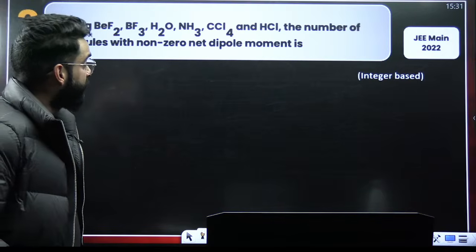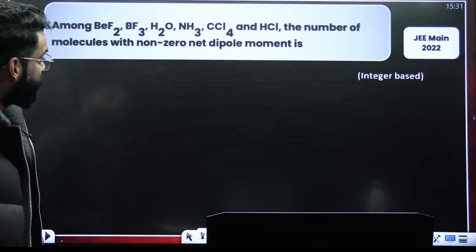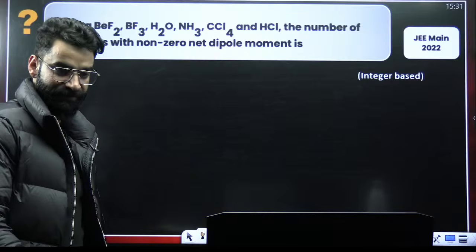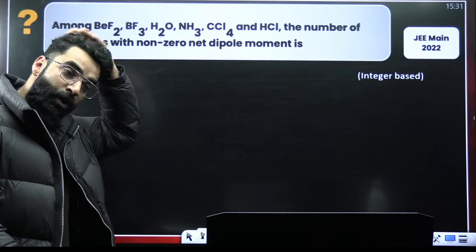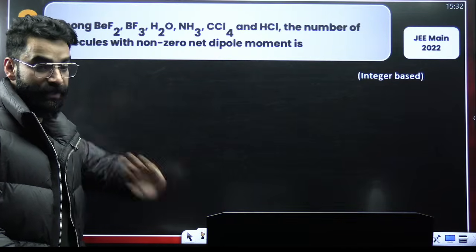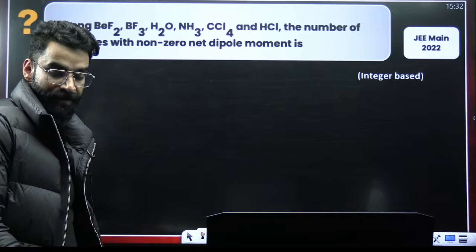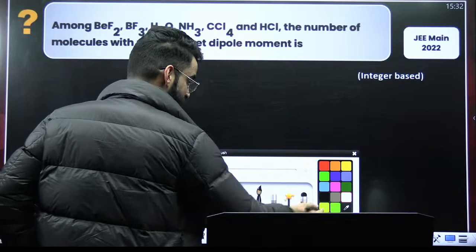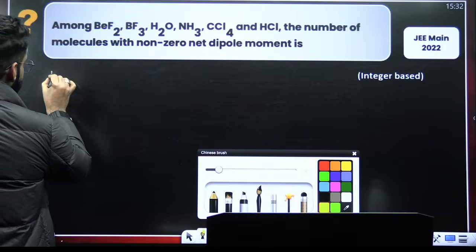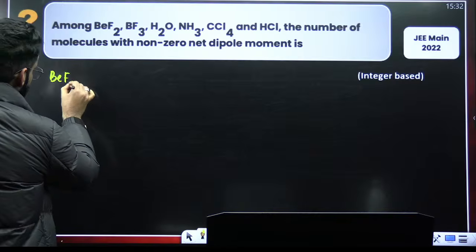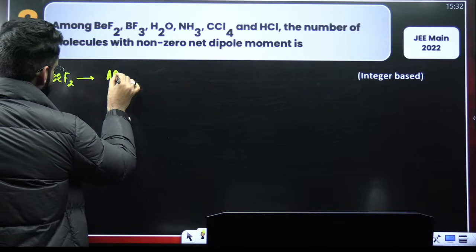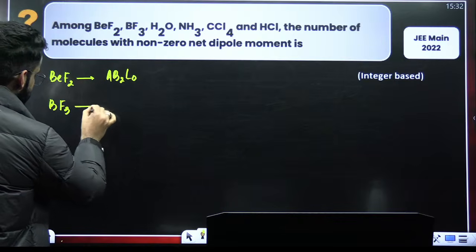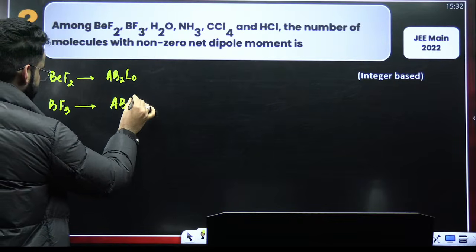Among BF3, BF3, H2O, NH3, CCl4, HCl, the number of molecules with non-zero dipole moment. Check it out and let me know quickly. Again, this sort of a question you should be in a position to solve. If you talk about BF3, just check the type of the molecule. It's going to be AB2L0. Similarly, you have got BF3. What is the type of the molecule? When you check it out, it will be AB3L0.